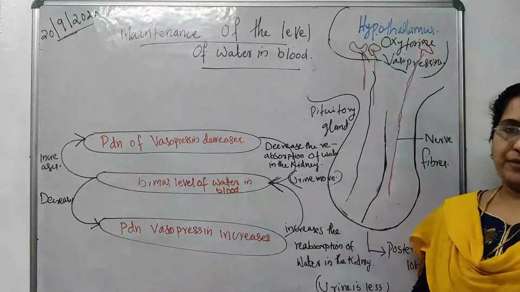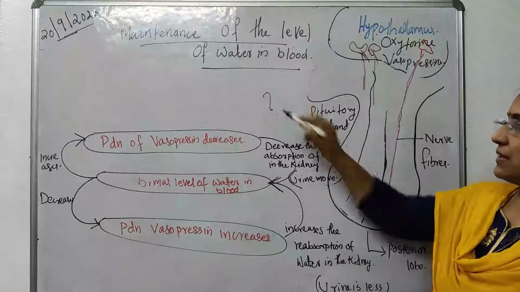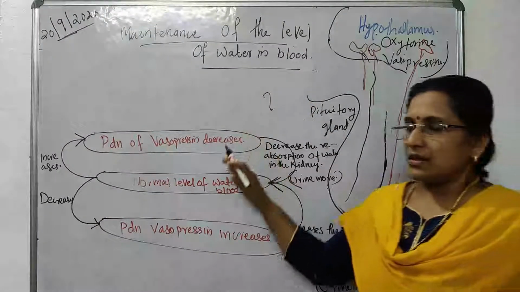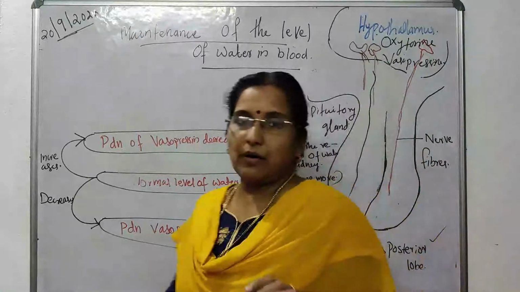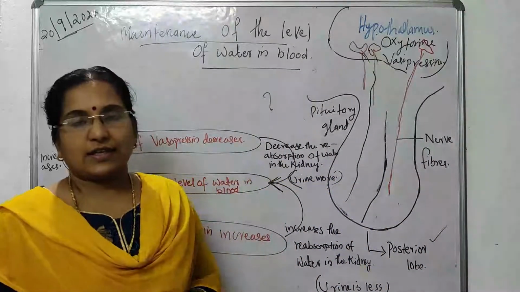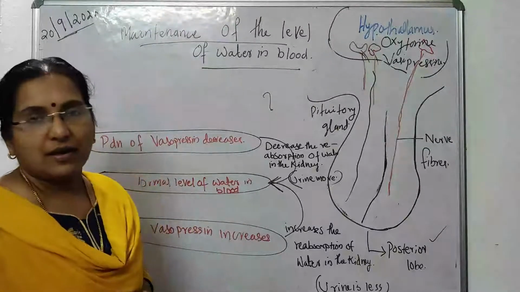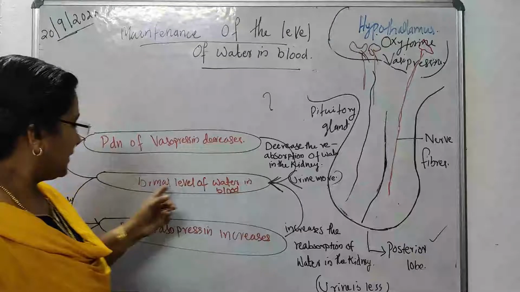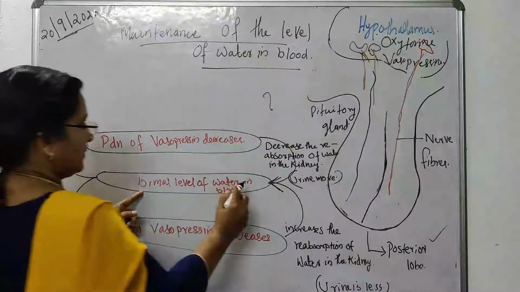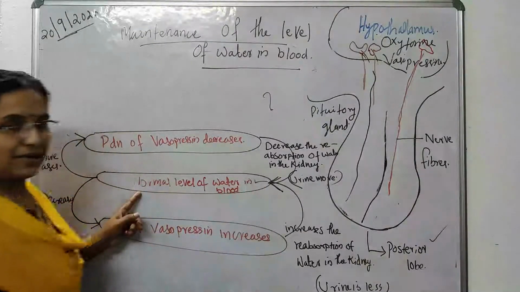our body. Then how does that process take place? See this flow chart. This flow chart helps you to understand more about the reabsorption of water in the kidney, and that is done by the hormone vasopressin or ADH. Look here. Then normal level of water in blood.